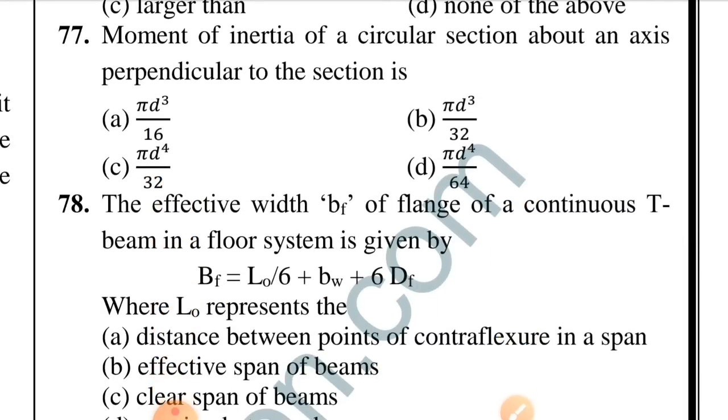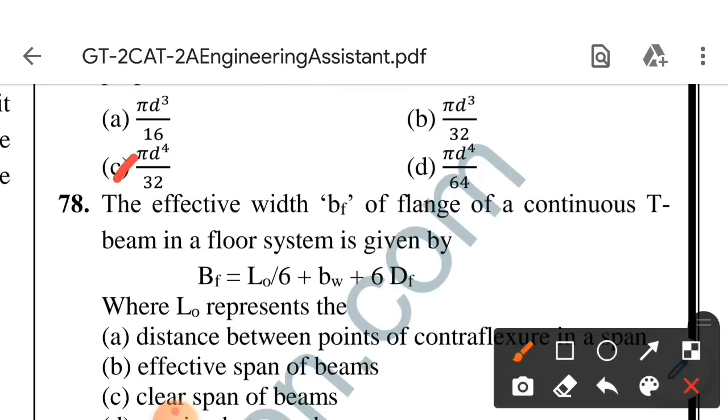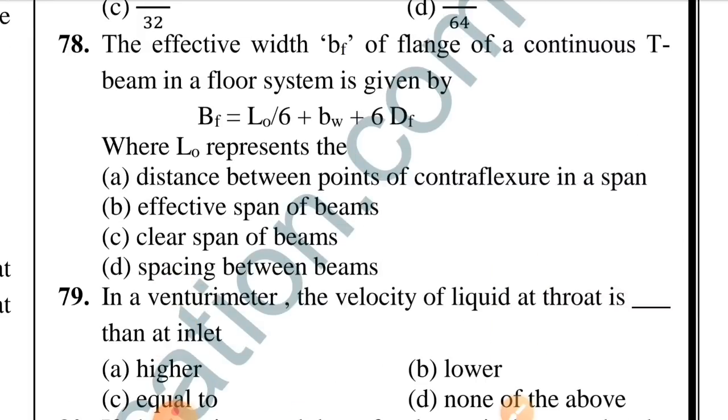Question number 77. Moment of inertia of a circular section about an axis perpendicular to the section is. Option C is correct, pi d power 4 by 32. Question number 78. The effective width BF of flange of continuous T-beam in a floor system is given by BF is equal to L0 by 6 plus BW plus 6DF, where L0 represents the. Option A is correct, distance between points of contraflexure in a span.